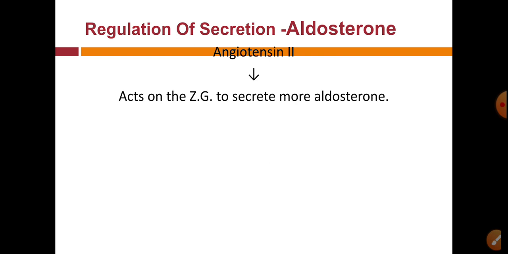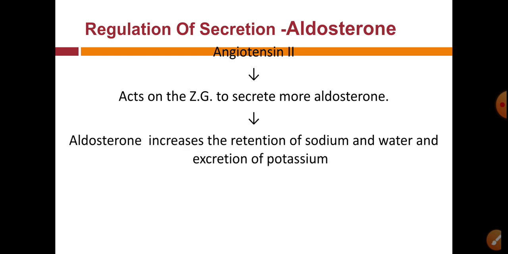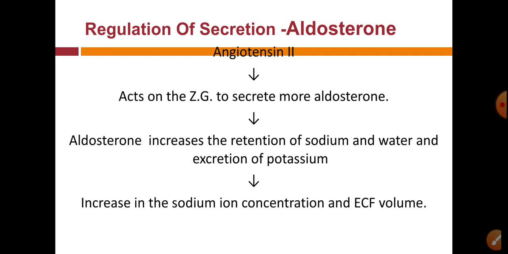So here we are talking about secretion of aldosterone. Angiotensin second acts on the zona glomerulosa and stimulates it to secrete more aldosterone, and aldosterone has an important action on the sodium ion concentration, that is reabsorption of sodium and excretion of potassium, and in this way the sodium ion concentration and ECF volume increase.